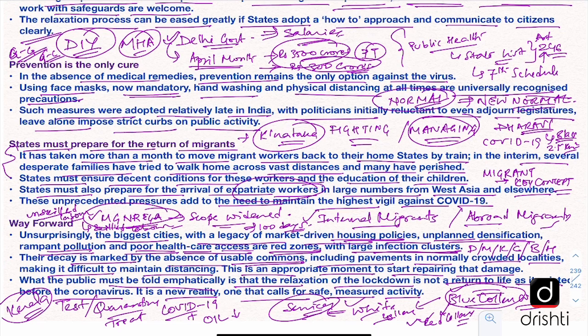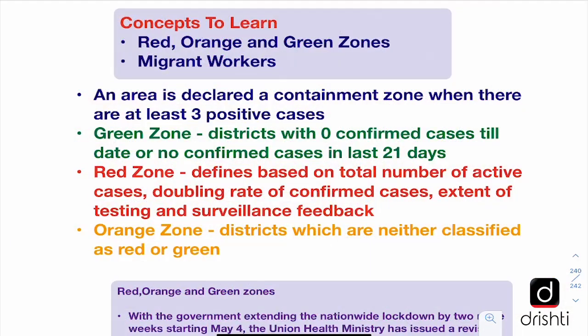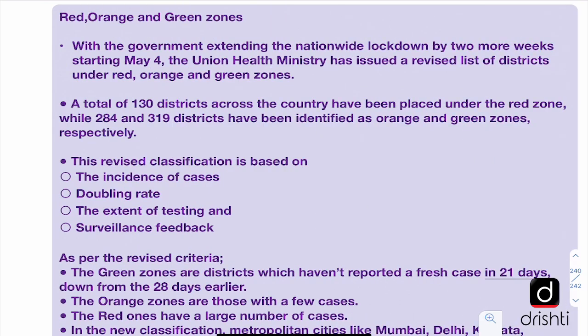It would regain its vigor by adhering to all the safety protocols suggested by the government. So these were all the key points in this editorial. Now let us look at the key concepts. In concepts to learn today, we'll look at red, orange and green zones and migrant workers. Let's look at the red, orange and green zones.